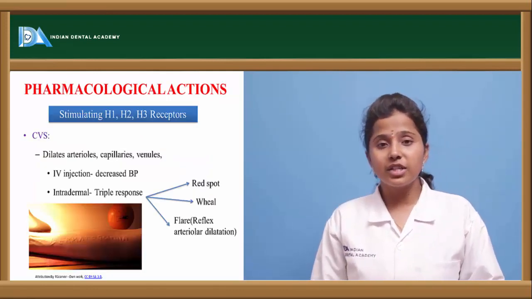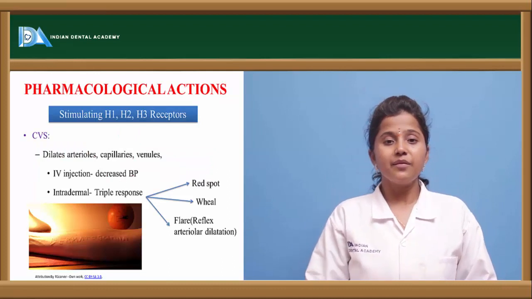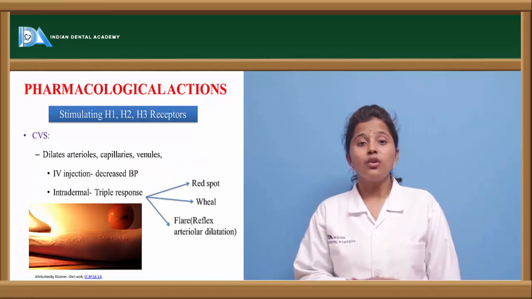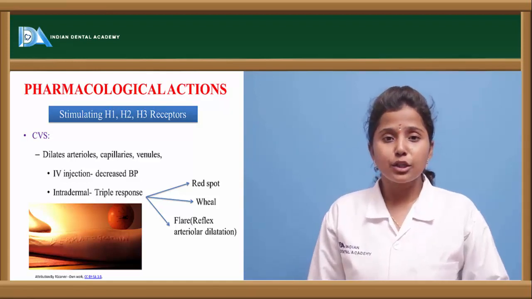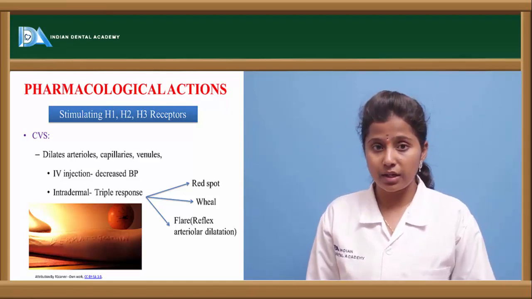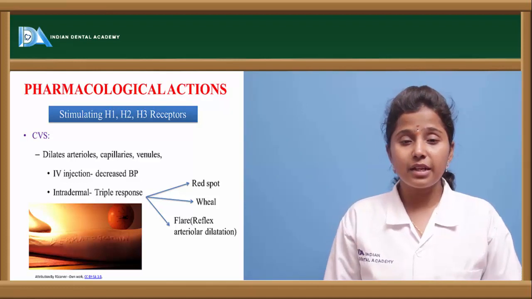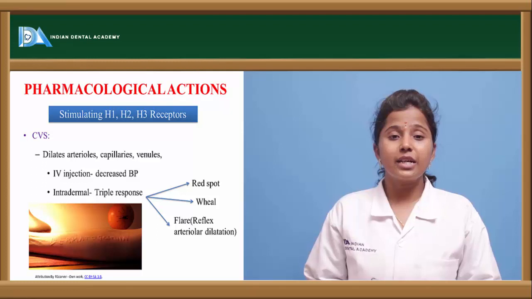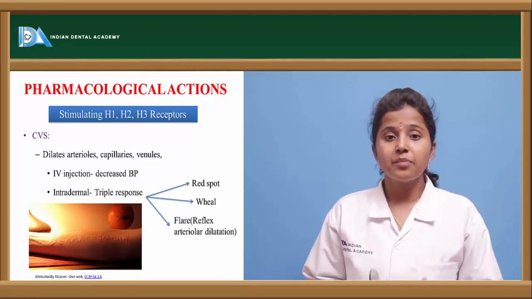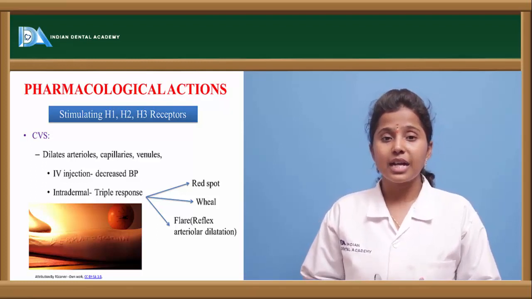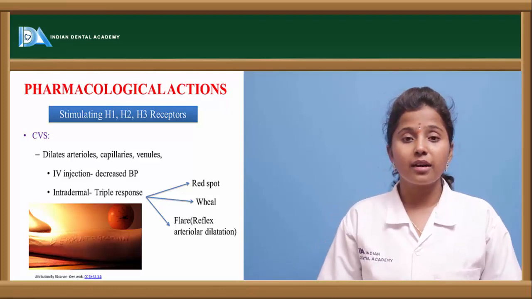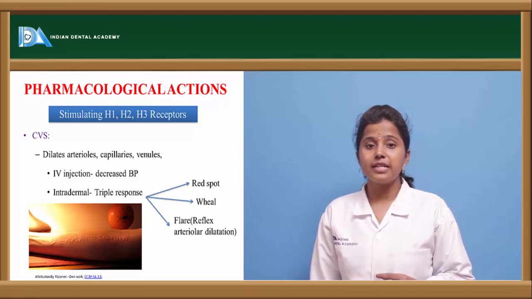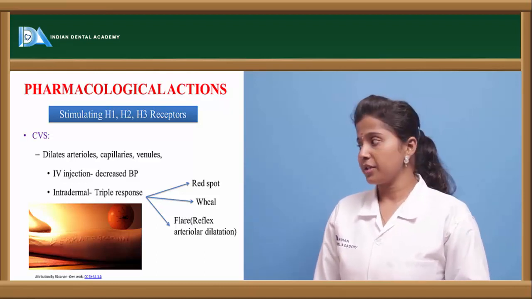Let us see the pharmacological actions of histamine. Histamine, when binding to histamine receptors, exerts its actions on various tissues. So what are the actions of histamine on the cardiovascular system? When histamine is released into the blood circulation, it causes dilation of arteries, capillaries, arterioles and various venules also. There occurs dilation or relaxation of the vascular smooth muscles when histamine is released into the systemic circulation.